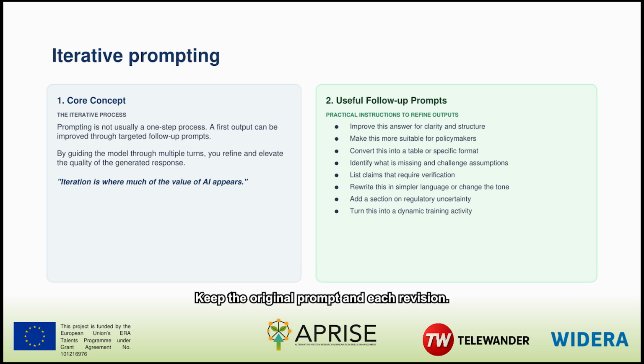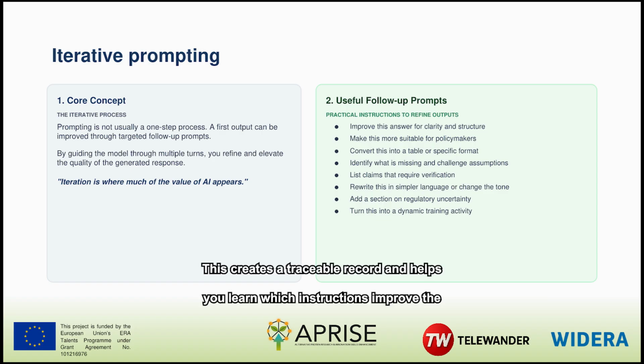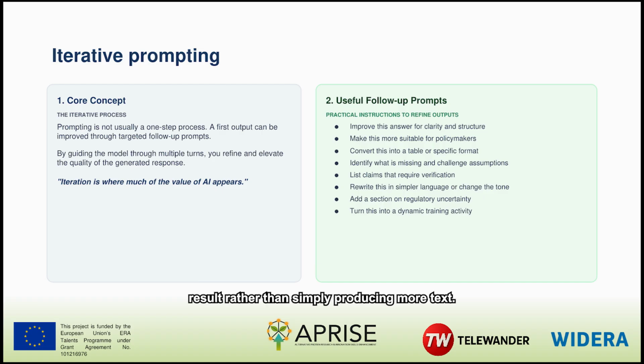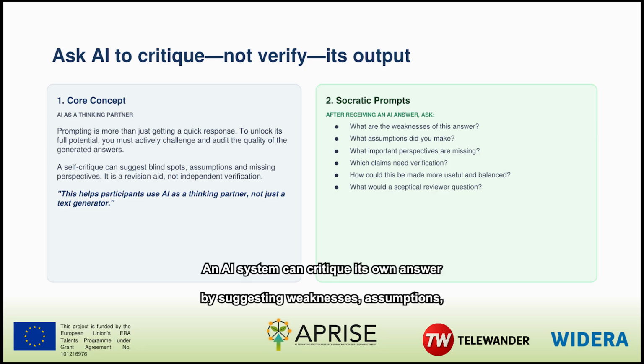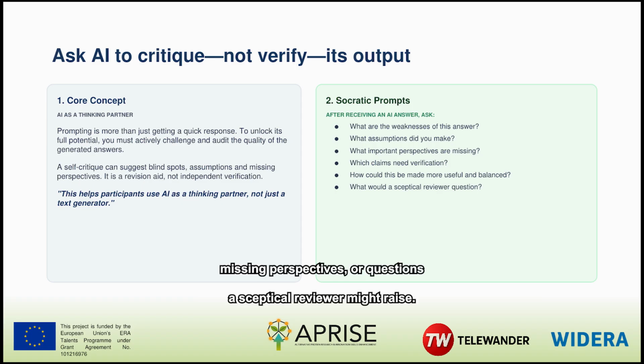Keep the original prompt and each revision. This creates a traceable record and helps you learn which instructions improve the result, rather than simply producing more text. An AI system can critique its own answer by suggesting weaknesses, assumptions, missing perspectives, or questions a skeptical reviewer might raise.